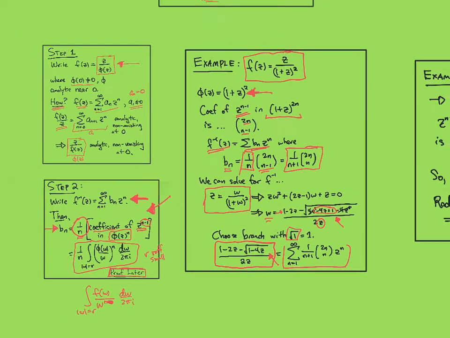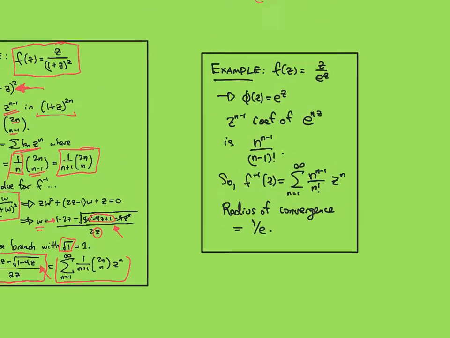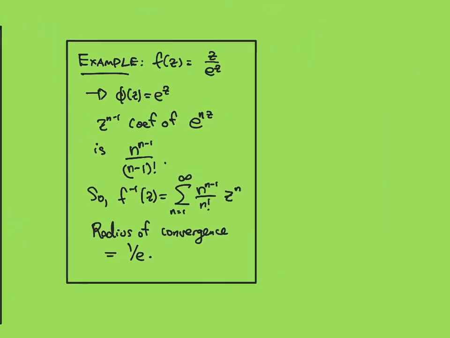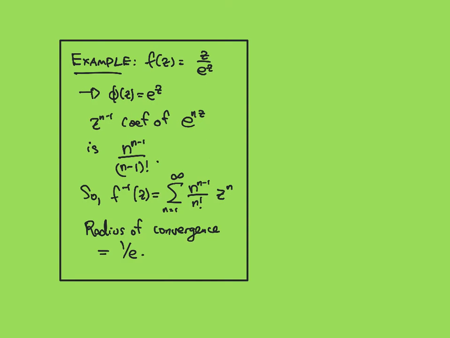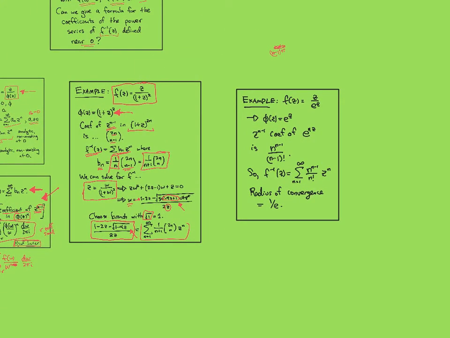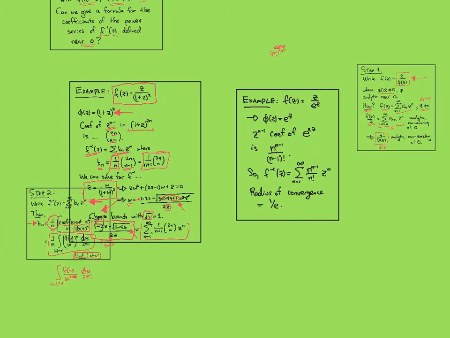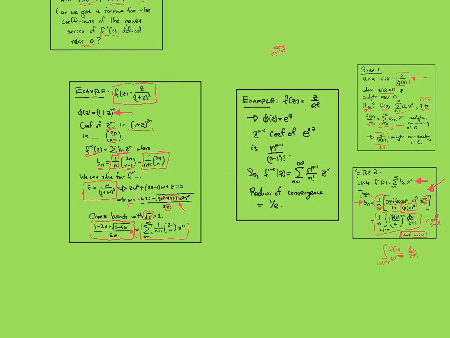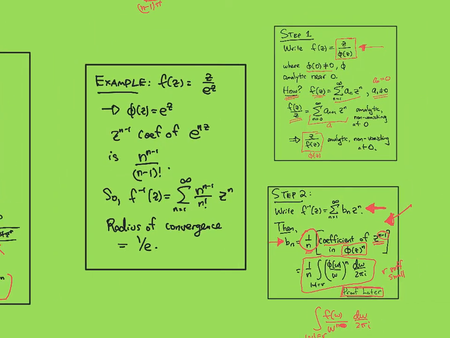The next example is this function we had from before. F of z is z over e to the z. Let me move my steps over here. So again, this is written conveniently so that phi is very easy to recognize and compute its power series coefficients. So now we need the n minus first power series coefficient of phi to the n, which happens to be e to the nz.